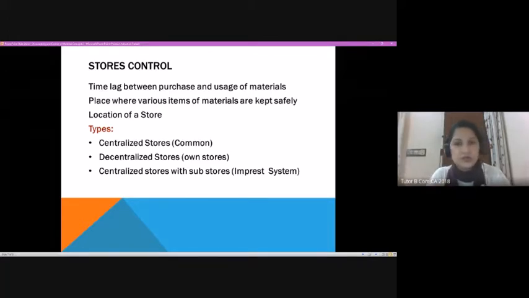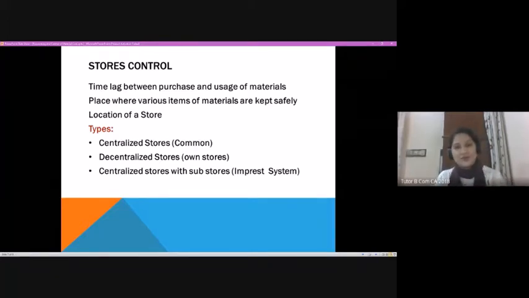So in stores control, we have 3 types. One is centralized, which exclusively takes care of all the storage of material required for the entire departments within the organization. Then you have decentralized stores, where it takes care of storage of a particular unit, of a particular product manufactured, or maybe a particular department. Then we have the third one, which is the centralized store with sub-stores.